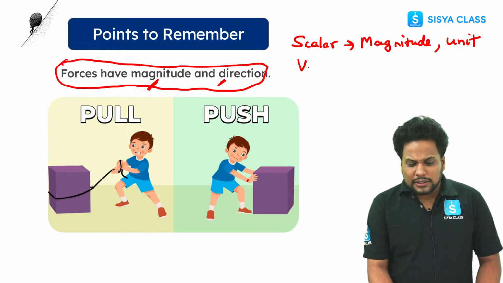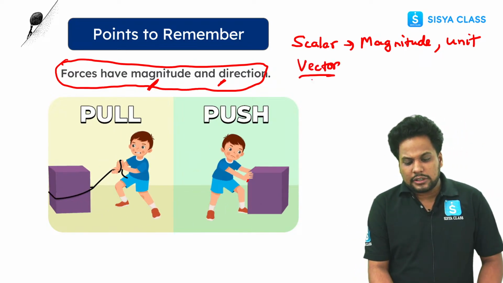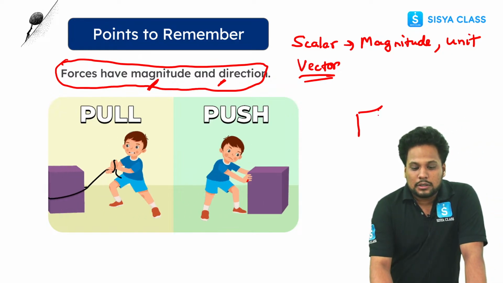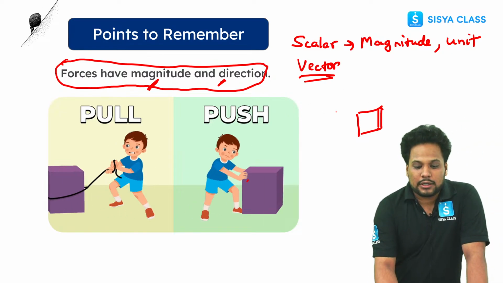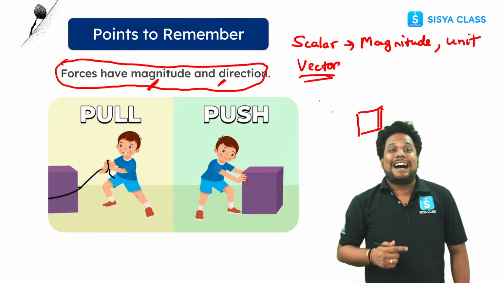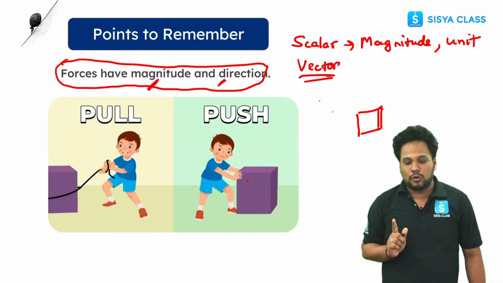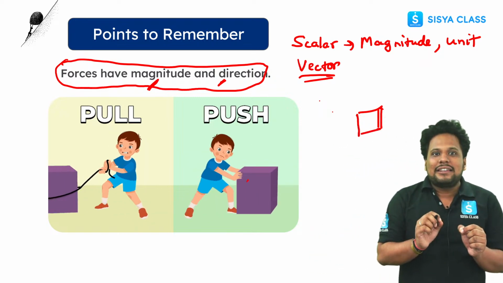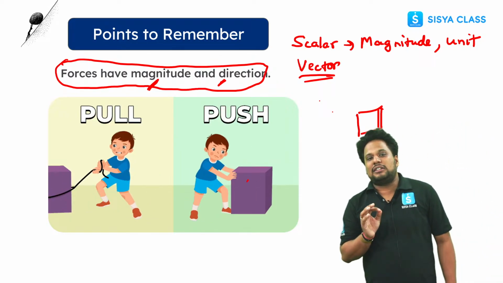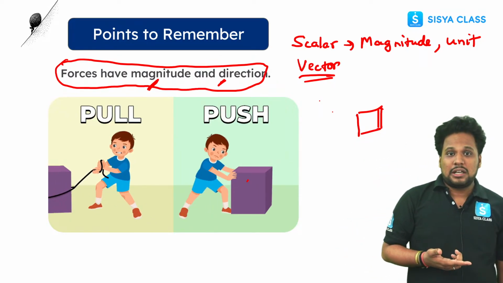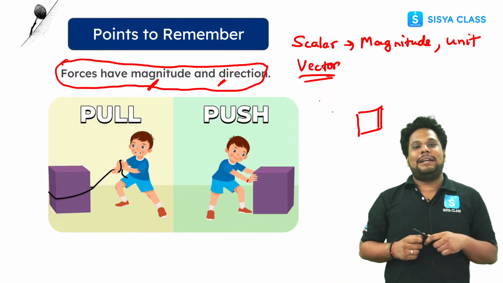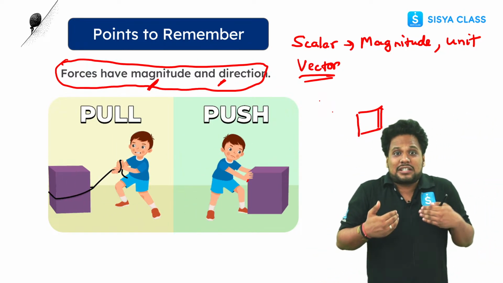Now, what about vector quantities? Let's suppose you and your friend are exerting 5 Newton of force on a box. Now if someone asks you to find the net force, tell me what is the answer. Some of you for sure are going to say the answer is 10 Newton, and some of you will say the answer is 0 Newton, because the question is incomplete. I haven't told you in which direction I'm applying the force.